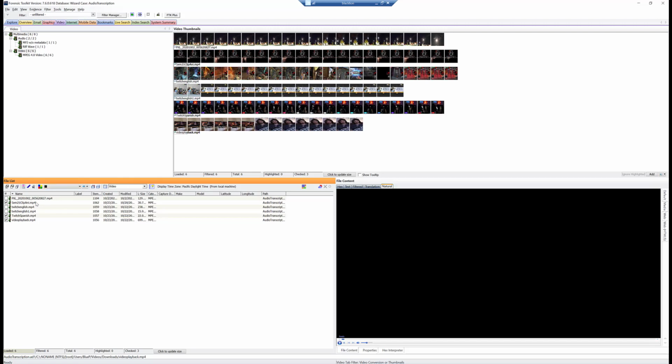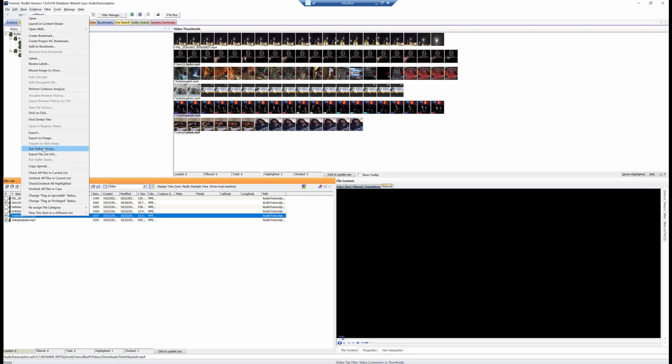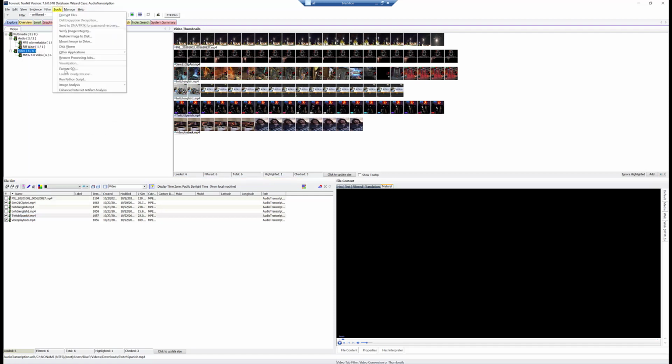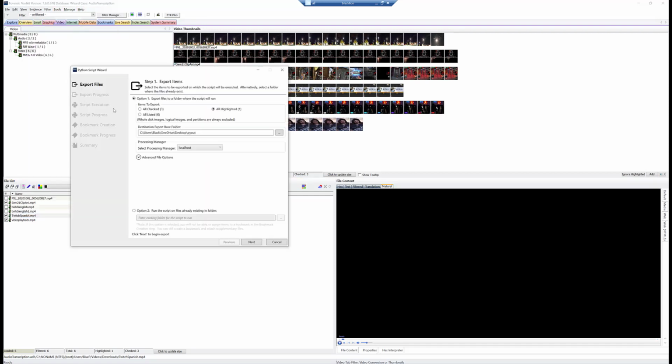So a couple different ways to get into Python Scripter. I have a whole video on that, but we right click and we can go to run Python script, or of course you can go up to tools and run Python script, either way. What we want to do is we want to do all checked. We're going to export those out. So in this case, we're going to export it out to our desktop. I'm not saying that's the best place to go, but easy enough to py out. And it doesn't matter what you name that directory. I just like to name it py out. So we're going to go ahead and click next.